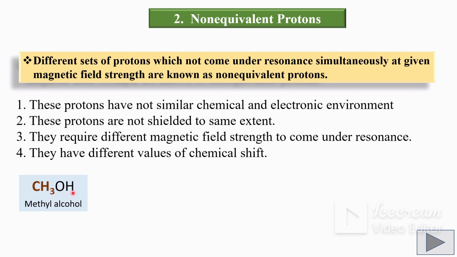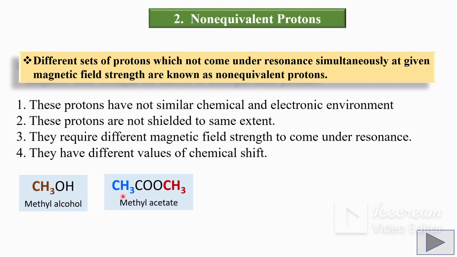It is observed that the hydroxyl group proton comes under resonance earlier. Its resonance takes place at downfield, while the methyl protons come under resonance at upfield. In the methyl group, the protons are equivalent. That is, in the methyl group, these 3 protons are equivalent, but methyl group protons and hydroxyl group protons are non-equivalent. Thus, there are 2 sets of protons in methyl alcohol.